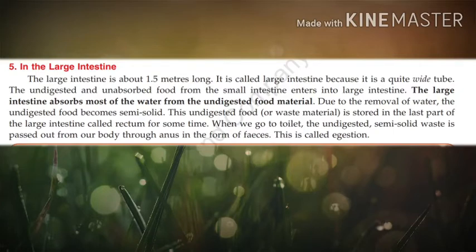Children, when we go to toilet, the undigested semi-solid waste is passed out from our body through anus in the form of feces. This is called egestion. Understand? So, egestion is the process by which undigested food is removed out from our body in the form of feces.